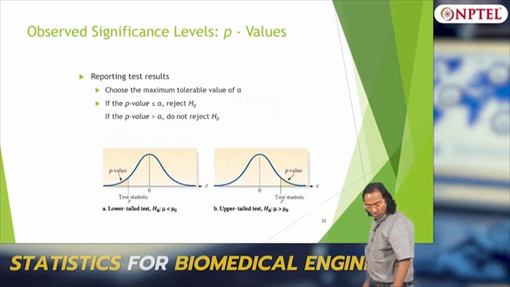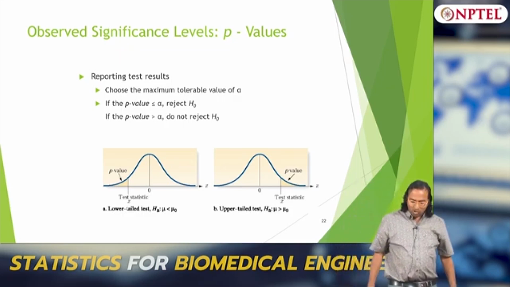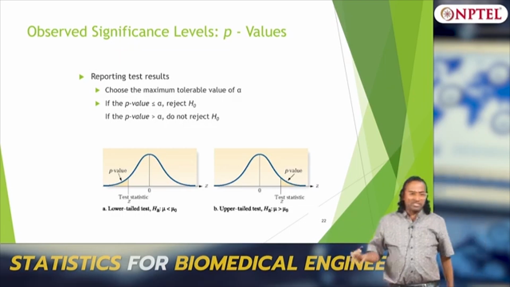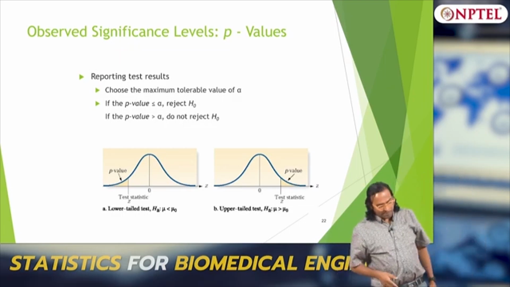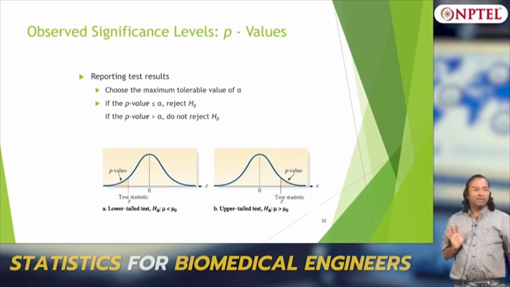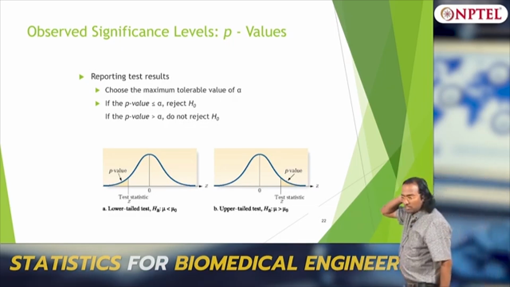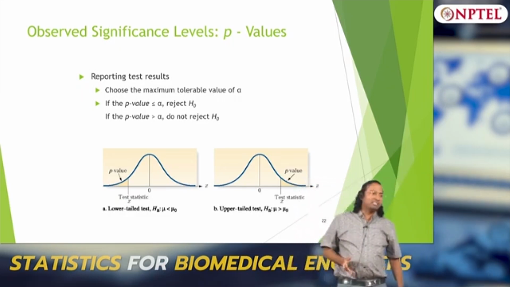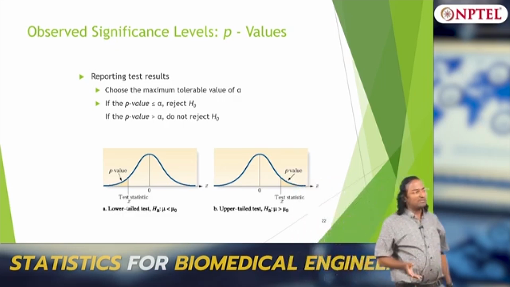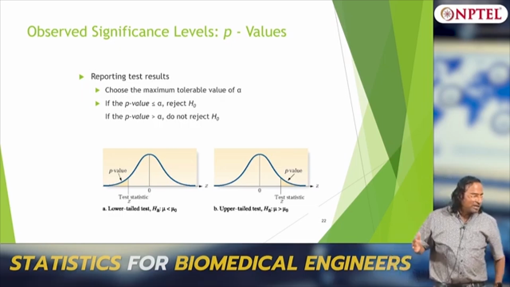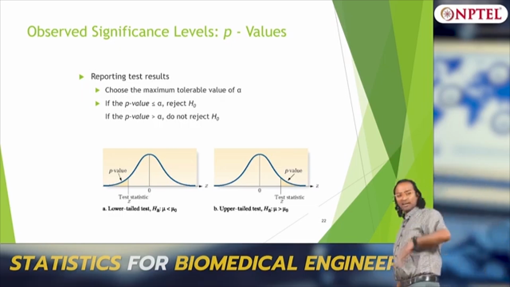So when reporting the test results, you always state the p value, and if the p value is less than or equal to alpha, you reject H naught, and if the p value is greater than alpha, you do not reject H naught. Very simple. If the p value is less than alpha you reject the null, because you are even more sure than the alpha value.